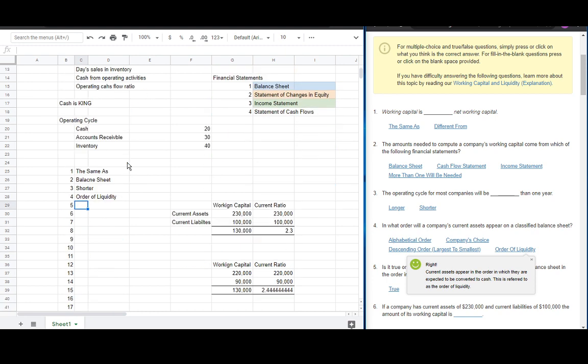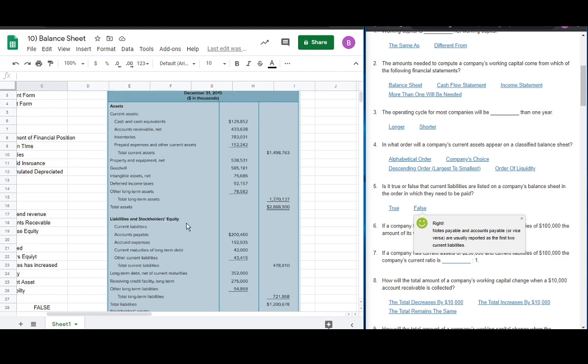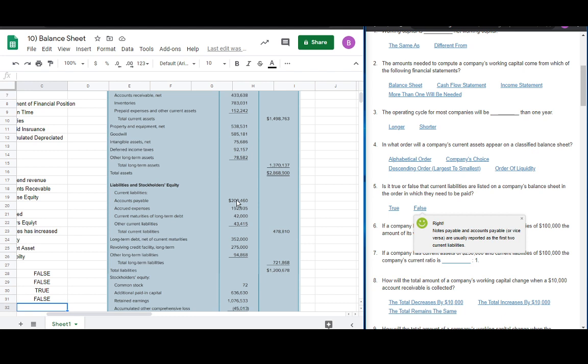And let's go back here, number 5. Is it true or false that the current liabilities are listed on a company's balance sheet in the order in which they have to be paid? This is false. Let's look at our example balance sheet. In current liabilities, it is more on the value, as we saw 200,000, 192, 42, 43. So, descending order. But also take note that it is divided into 2, current and non-current.